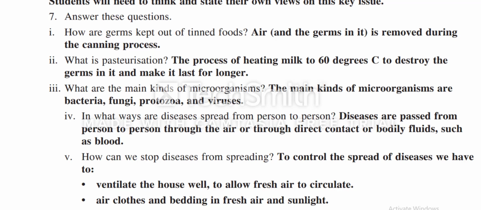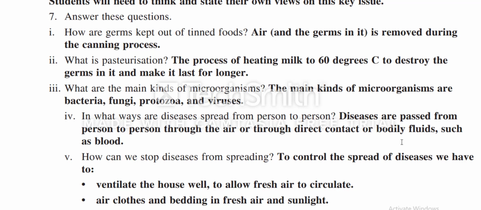What are the main kinds of microorganisms? The main kinds of microorganisms are bacteria, fungi, protozoa and viruses. Number 4. In what ways are diseases spread from person to person? Diseases are passed from person to person through air, through direct contact with bodily fluids such as blood, the transmission of blood from one body to another, and also sweat.